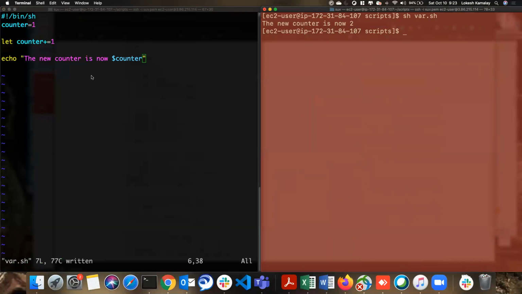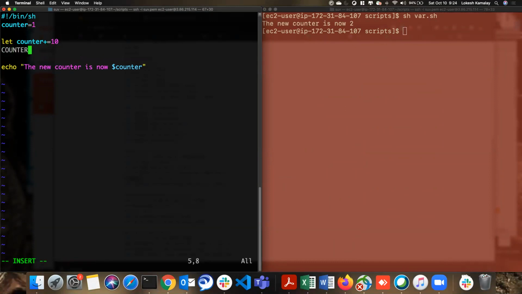See, so it counted one number. If you want to count by 1, it's counter is equal to counter plus 1. If you want to do 10, it's nothing but like this: counter is equal to counter plus 10. Counter initially is 1, so 1 plus 10 becomes 11. 11 will be assigned to the counter variable. The same should be written like this in bash.